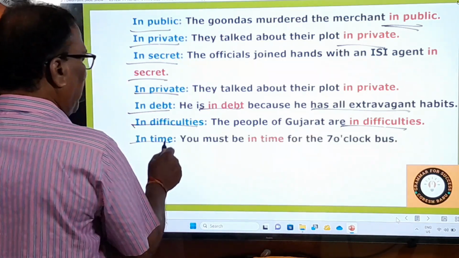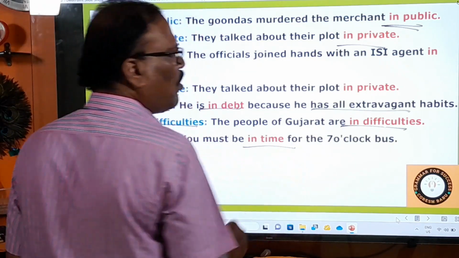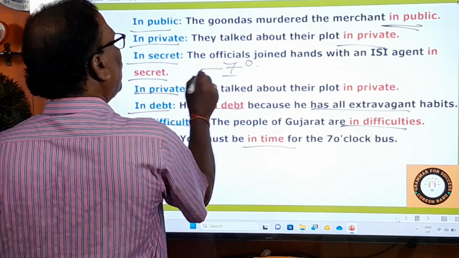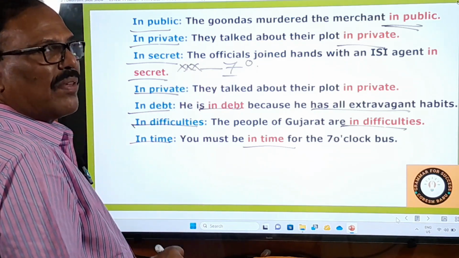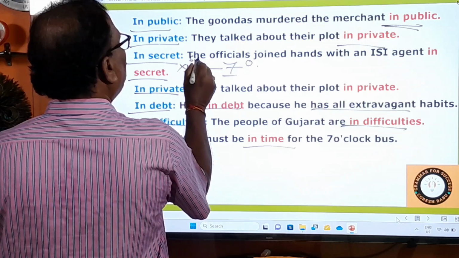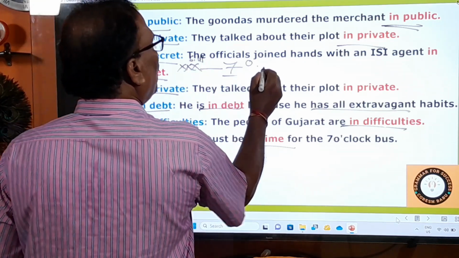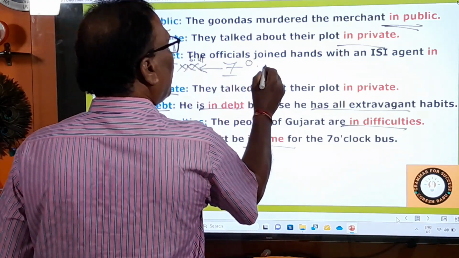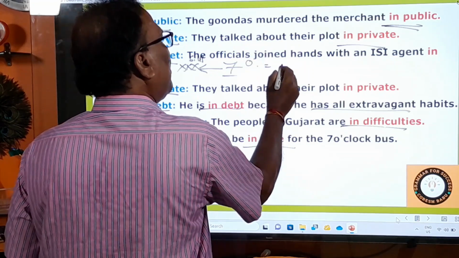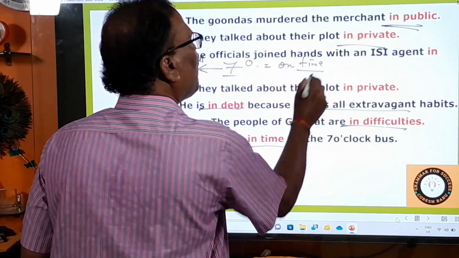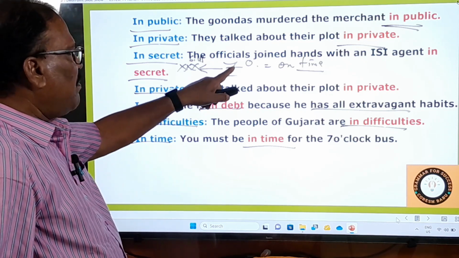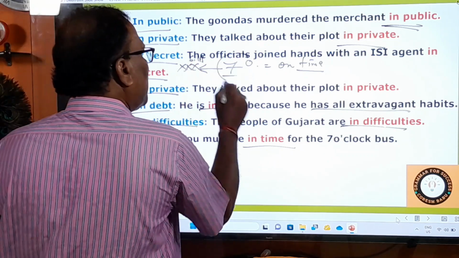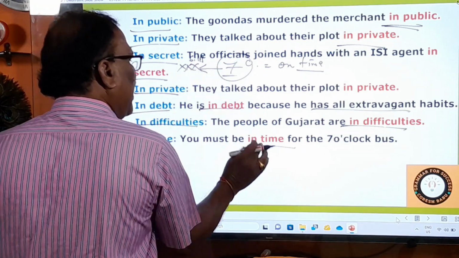Okay, right. In time. You must be in time for the 7 o'clock bus. The bus starts from the bus station at 7 o'clock. So you must be in time, meaning before this time only. You must be here by 6:45, like that. If you are just before the time, it's called in time. If you are there at 7 o'clock exactly, then you say on time.